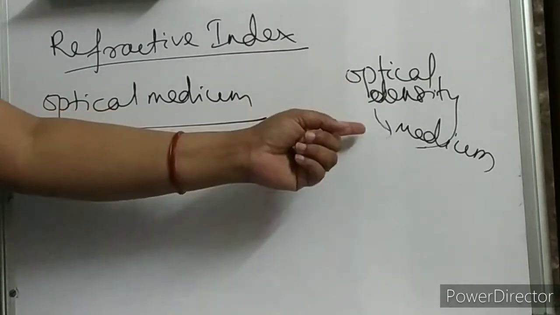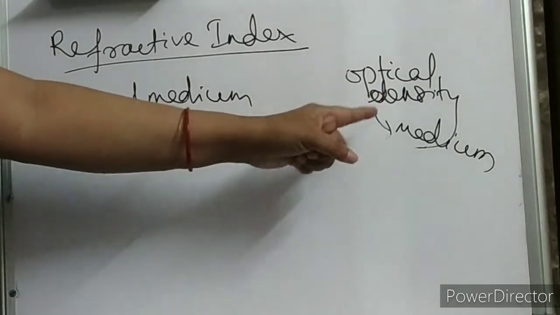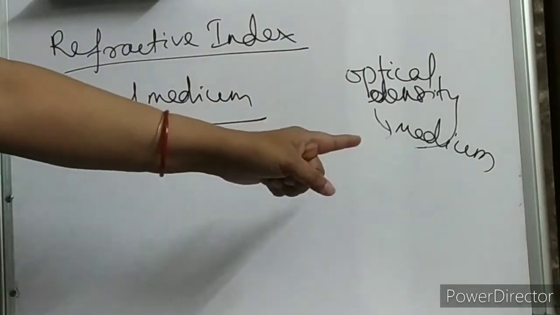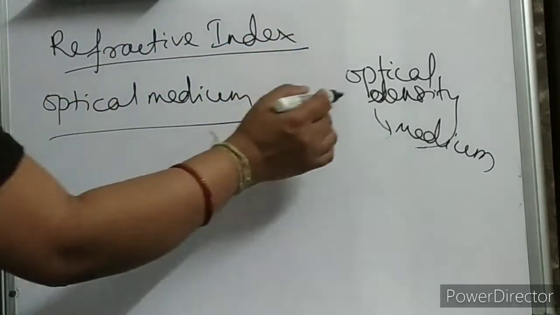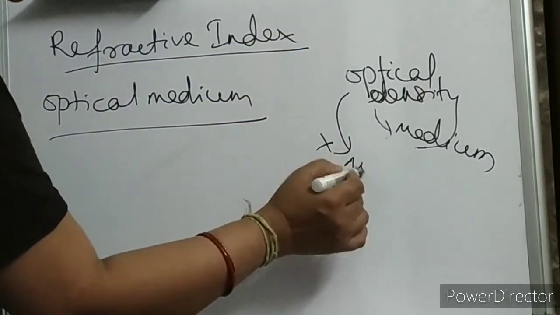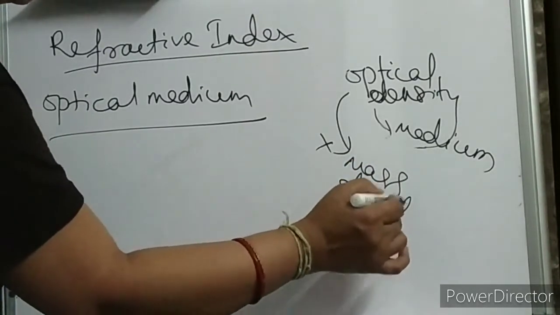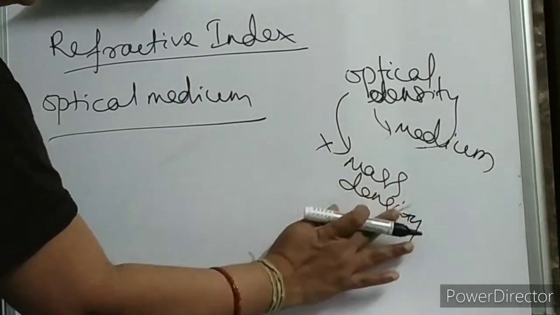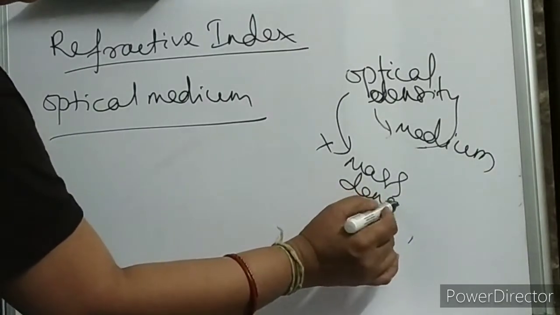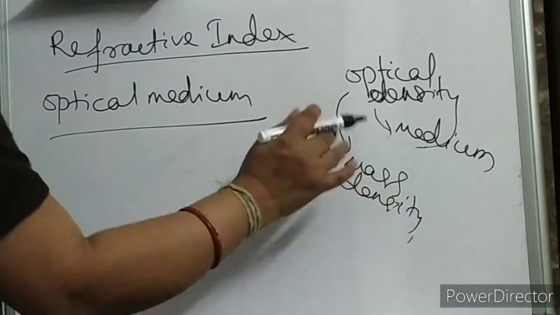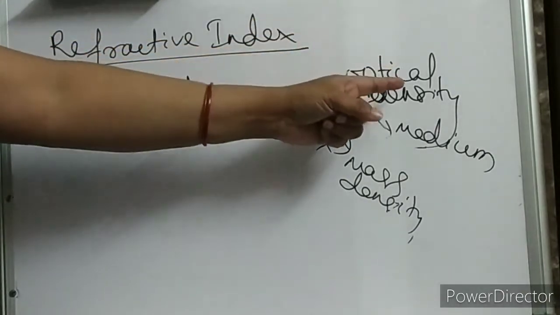So this optical density, please be careful children, is not at all your mass density, denser mass, denser volume. It is not like this. Optical density is different.